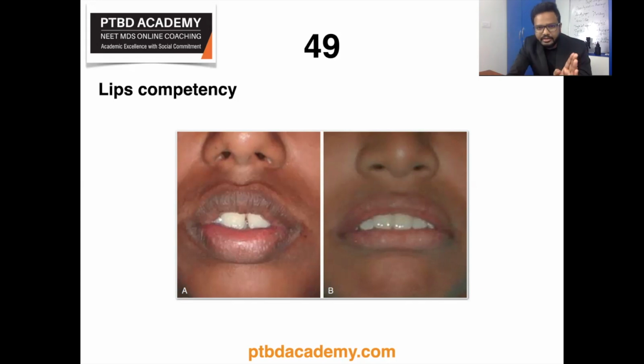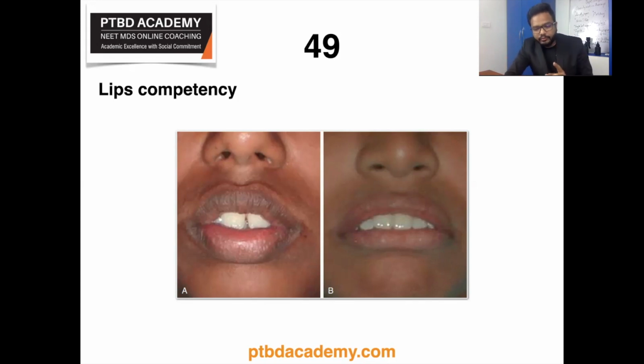In the left illustration, there is a short upper lip, because of which the oral seal is not obtained. So there is no competency of lips, right? In the case of the right illustration, image B, the lips are of normal length, but still there is no oral seal because of prominent and proclined incisors. So these are potentially competent, because once you address this proclination of teeth, then the seal of lips can be obtained as usual, right? I hope it's clear.